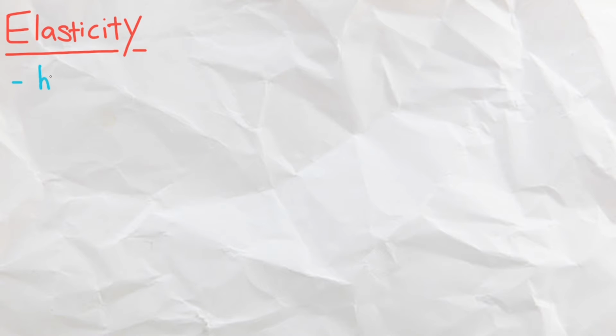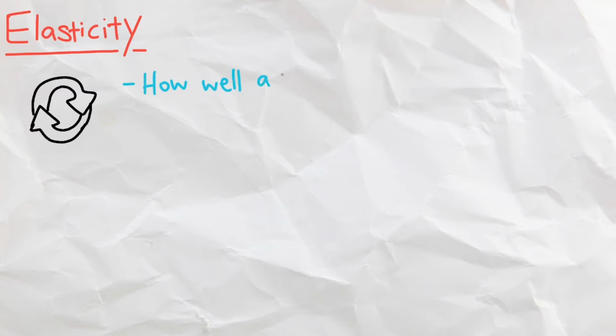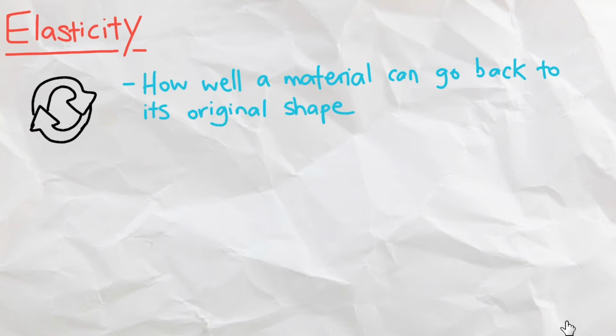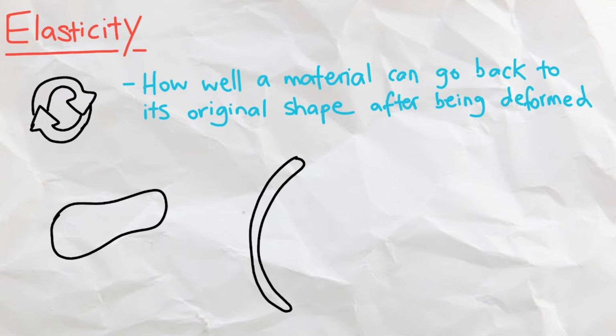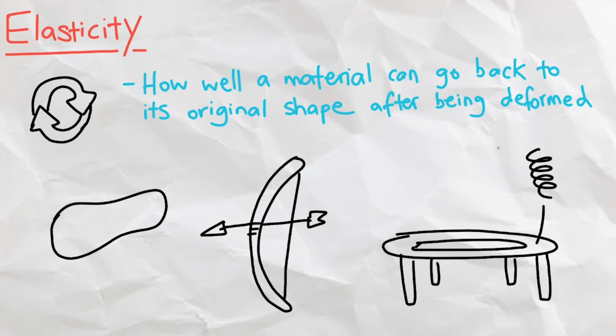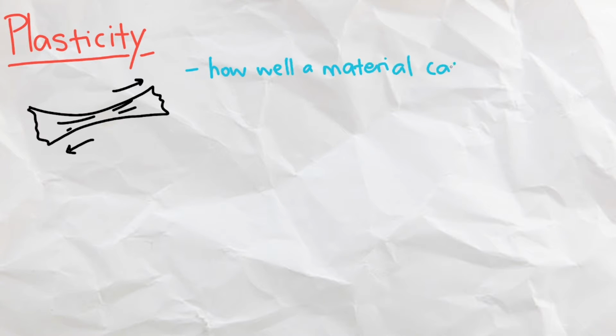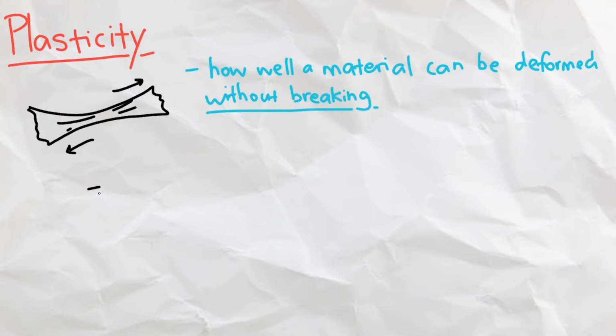Starting off with elasticity, which is how well a material can go back to its original shape after being deformed. Some highly elastic materials include elastic bands, bowstrings, and trampoline springs. Next, we have plasticity, which is how well a material can be deformed without breaking. Plastic is an example of, well, a plastic material.